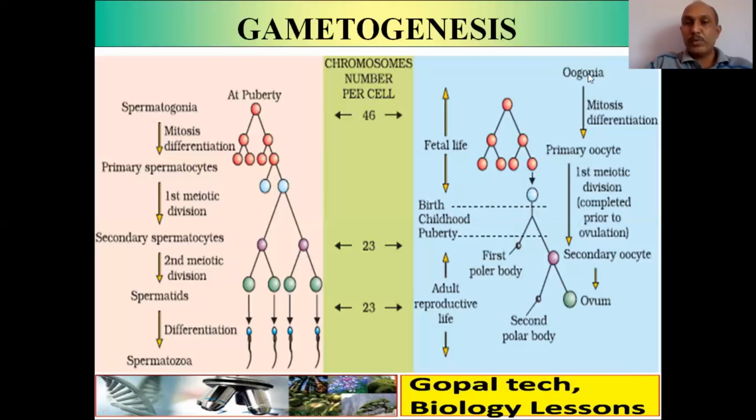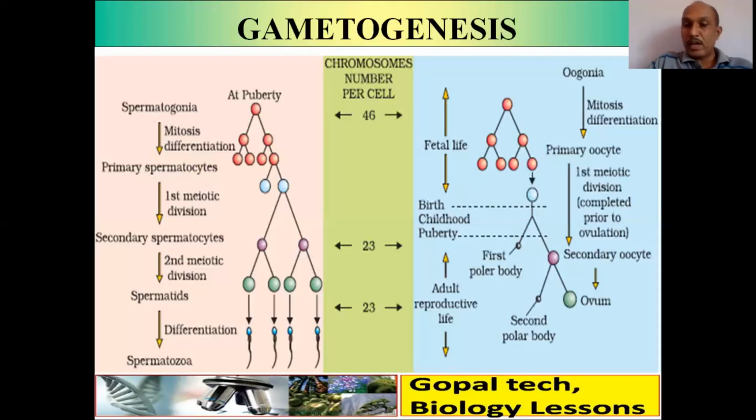In the same way, female oogonia. But oogonia are already developed during the fetal life. Again oogonia undergo mitosis and differentiation and become some primary oocyte during the fetal life, that is before the birth of baby. Primary oocyte undergo the first meiosis division and it gets completed prior to ovulation, that is at puberty. So therefore it is a longer and discontinuous period compared to spermatogenesis. So after birth, a child at puberty will complete that meiosis division.